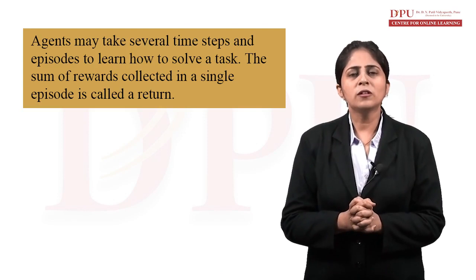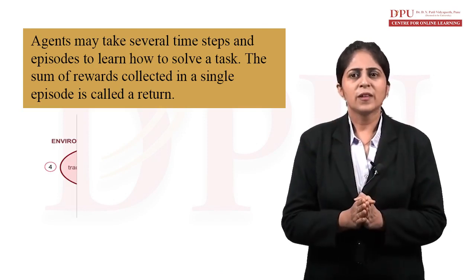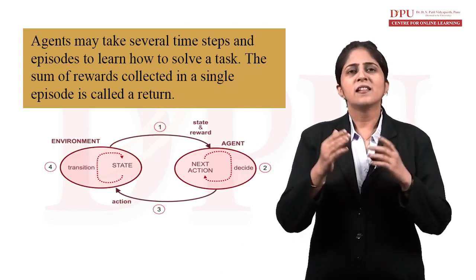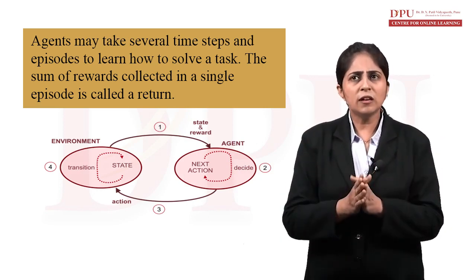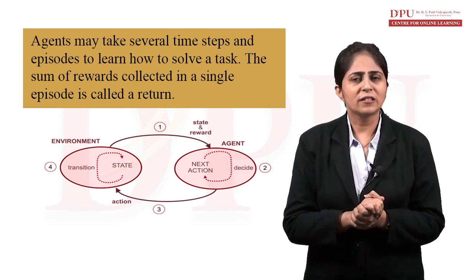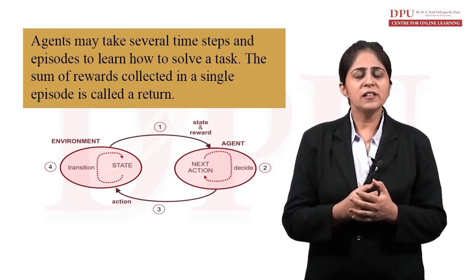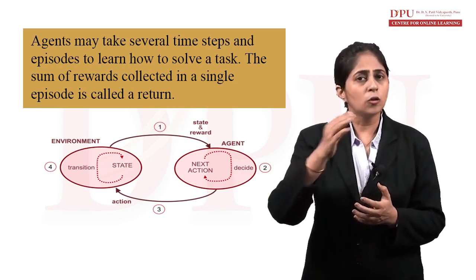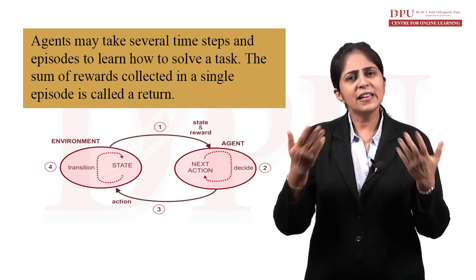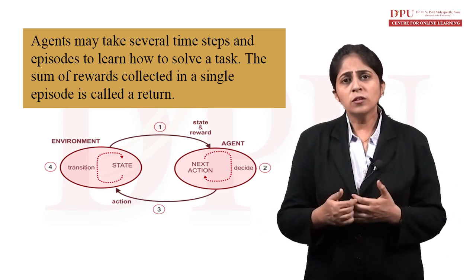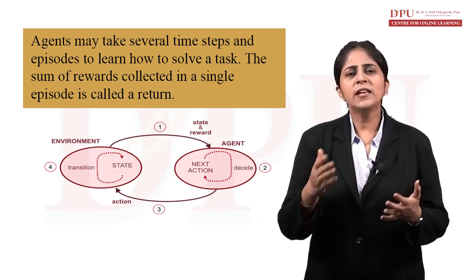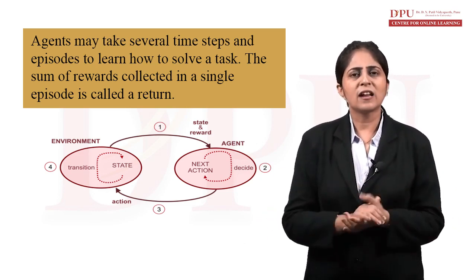Now talking about the agent. The agent may take several time steps and episodes to learn how to solve a task. If our agent wants to reach the goal, he takes several steps and several episodes to learn how he will solve that particular task.